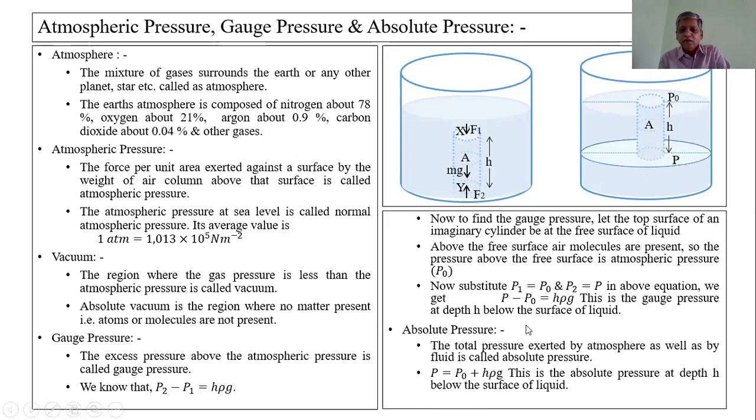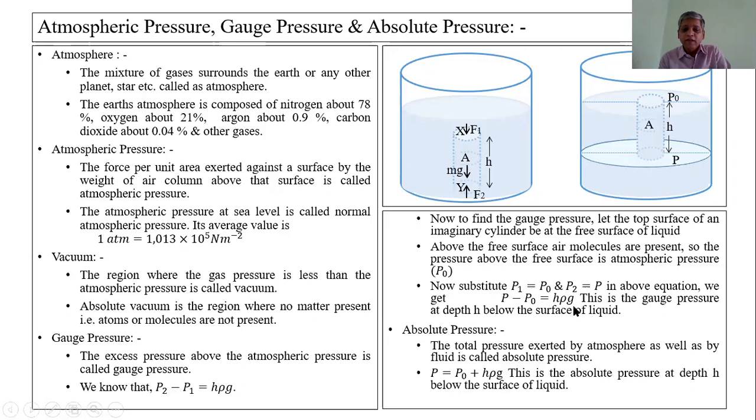This is the gauge pressure. That is, this is the excess pressure over the atmospheric pressure. P is the actual pressure at the point, but P minus P0 is the difference between the actual pressure and atmospheric pressure, that is the excess pressure above the atmospheric pressure.